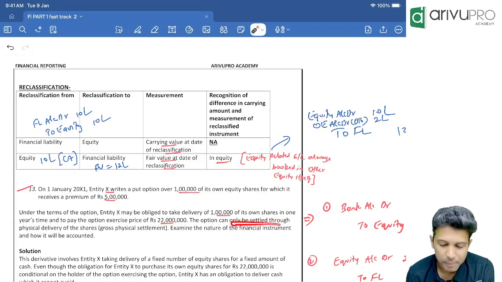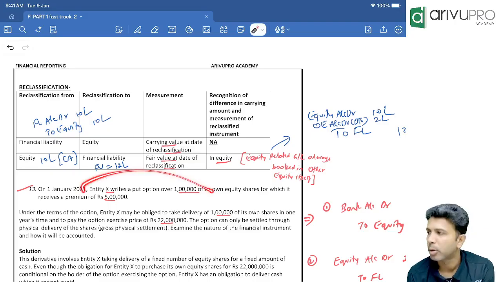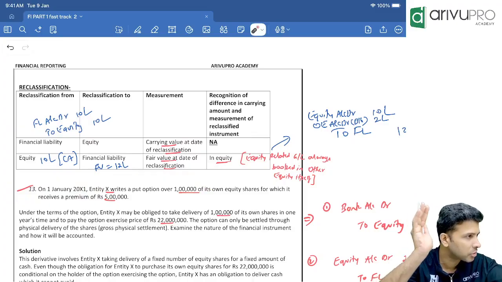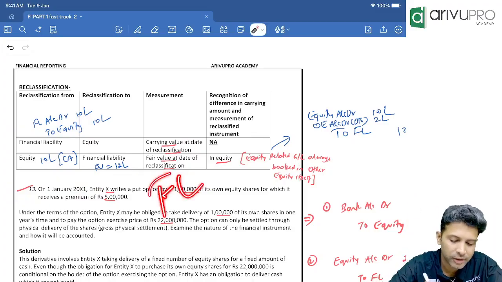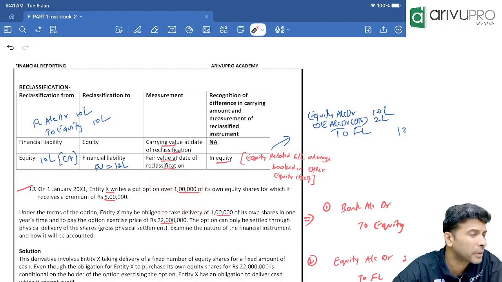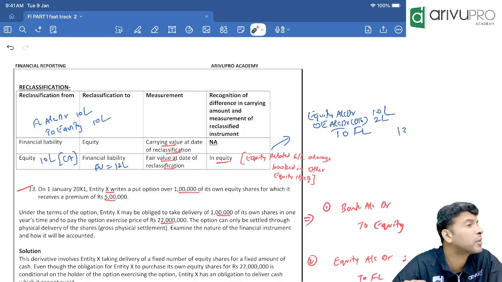And now, the option can be settled only through physical delivery. Accounting, they've asked. Since entity X has written a put option, entity X will have an obligation. For an obligation, what do we need to create? Financial liability. But will this obligation be settled now or after 1 year?